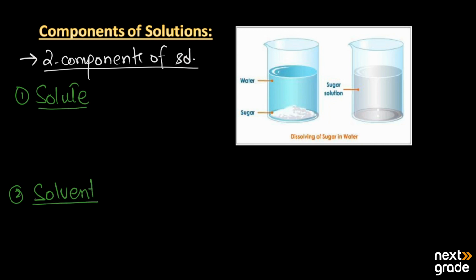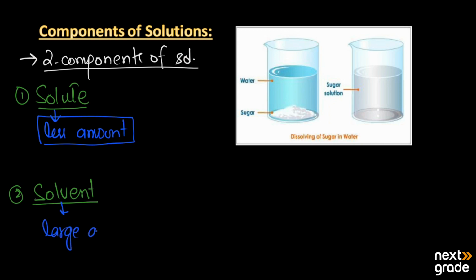When we talk about the solute, the component of the solution that is in less quantity or less amount is known as the solute, and the component that is in large amount or more quantity is known as the solvent.